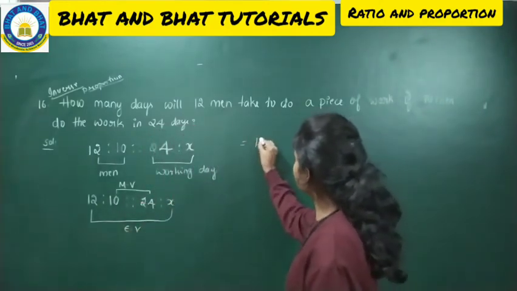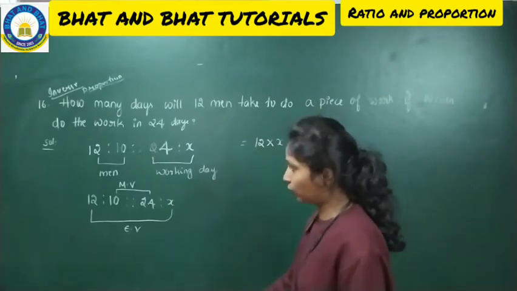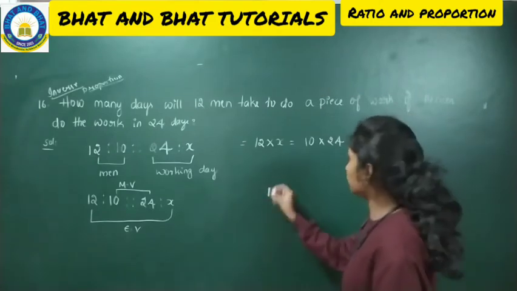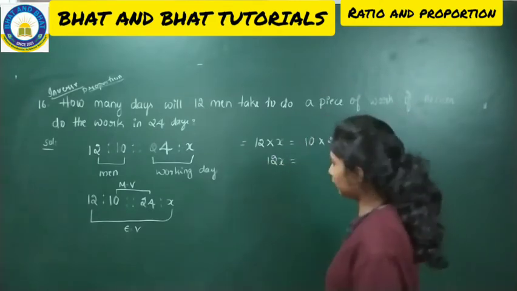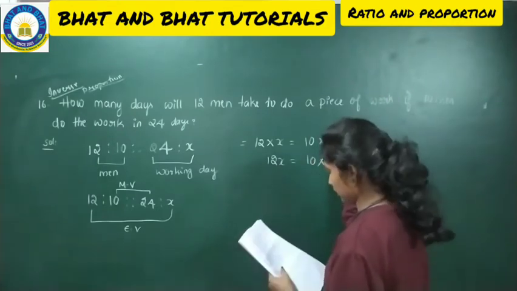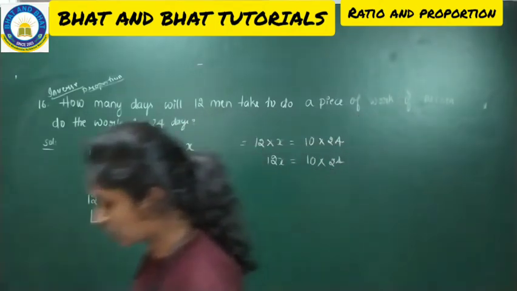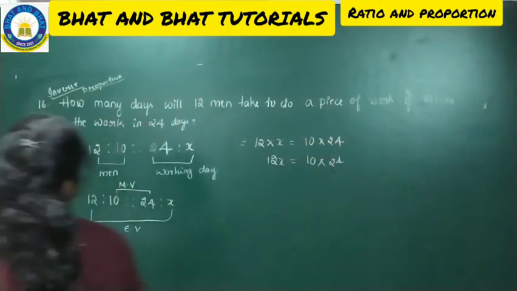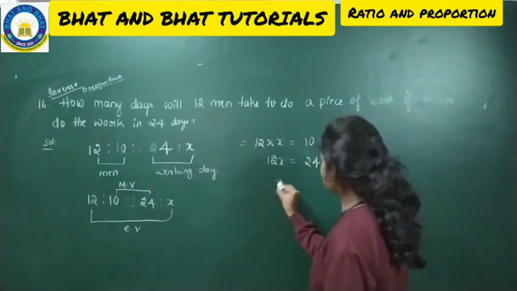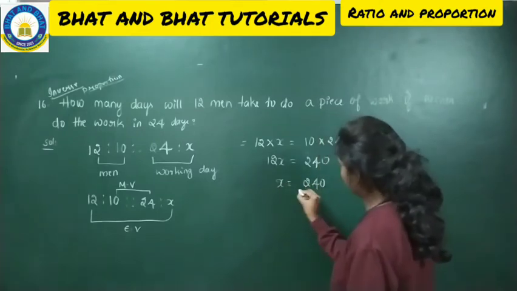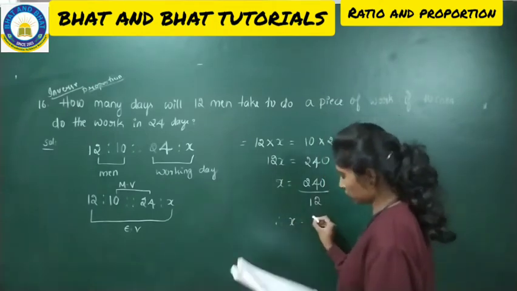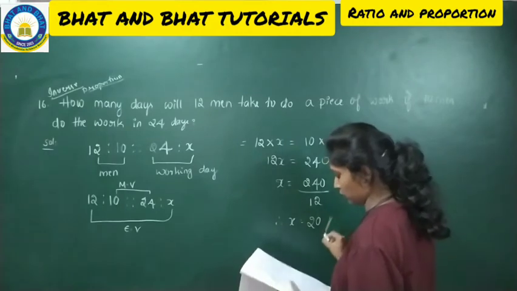So 12 into x will be equal to 10 into 24. 12 into x is 12x, and 10 into 24 is nothing but 240. So 12x is equal to 240, so x is equal to 240 by 12. Therefore x is equal to 20, since 12 2s are 24. So 20 is your answer.